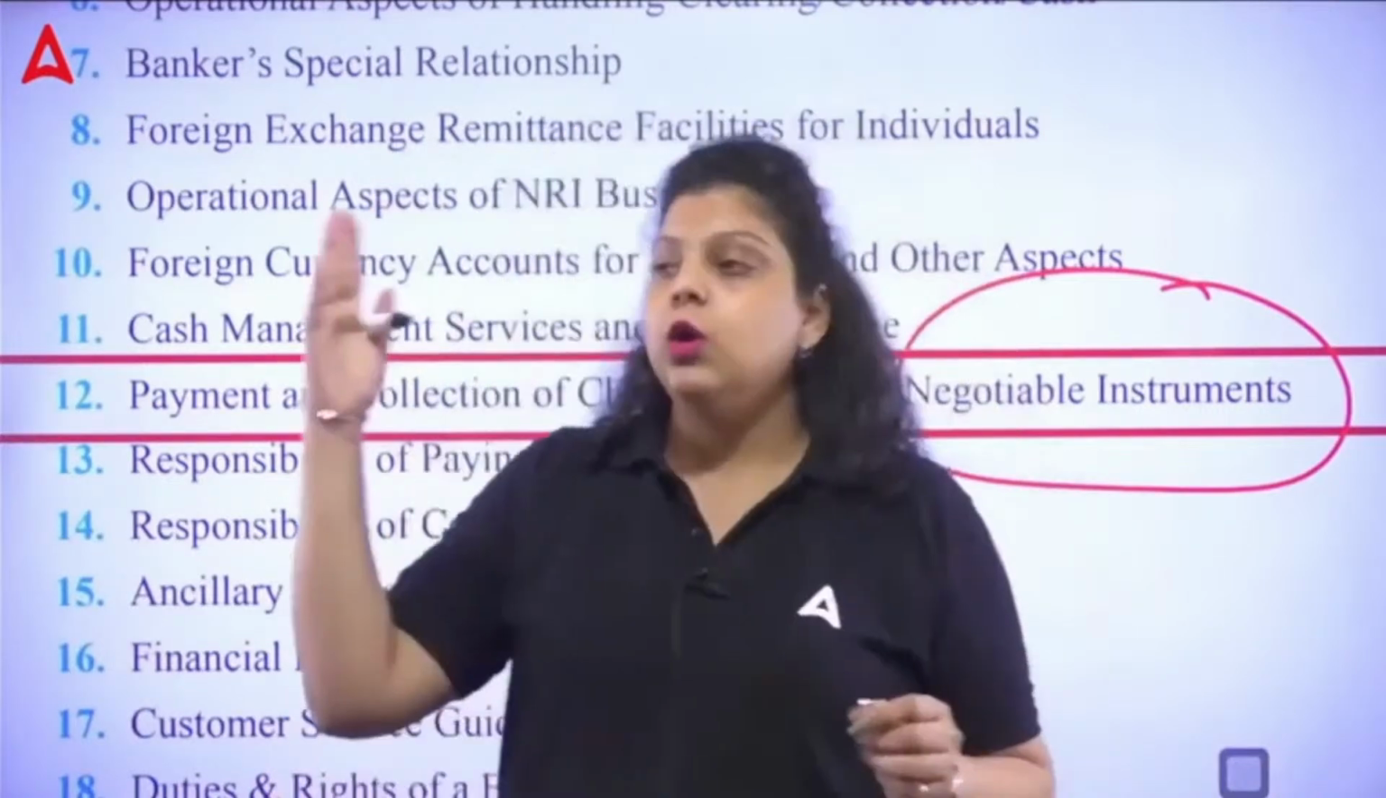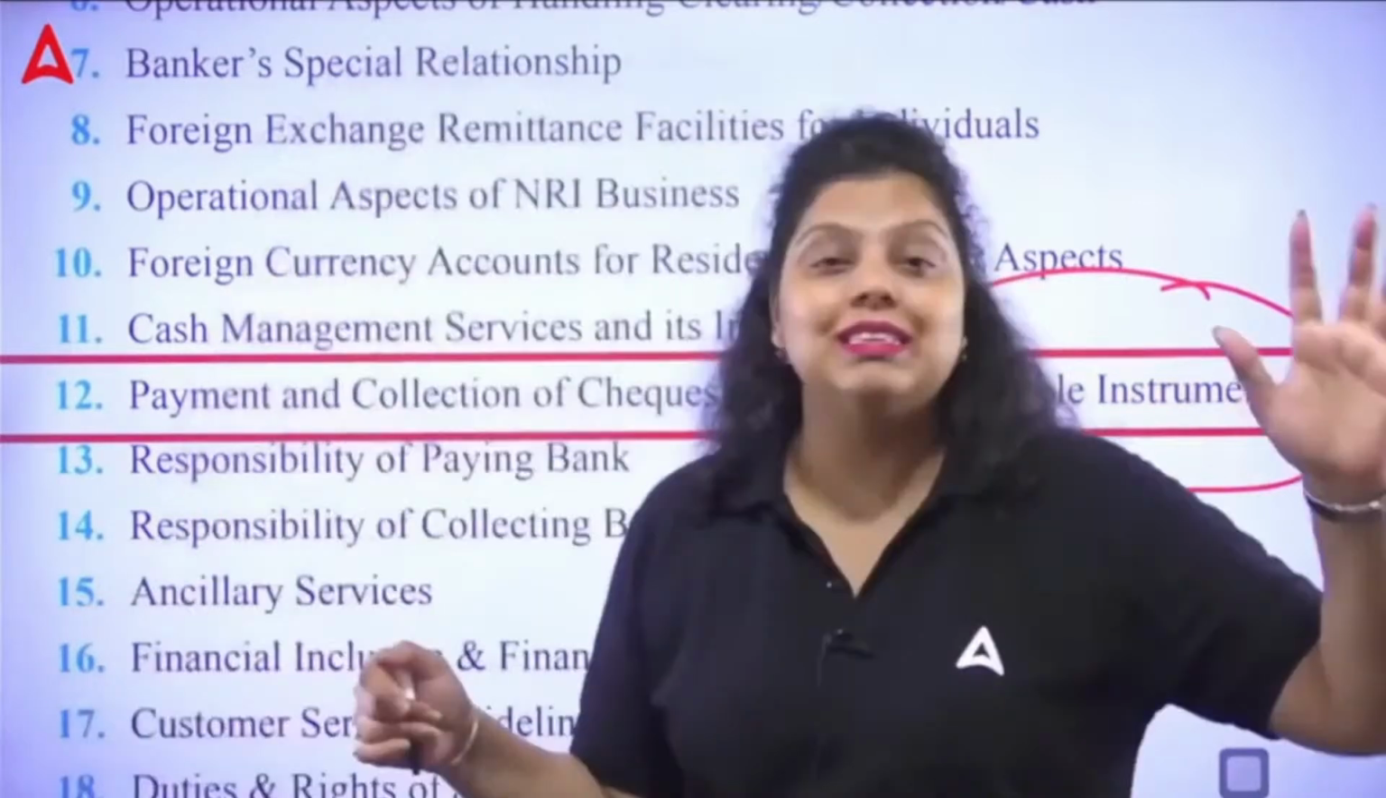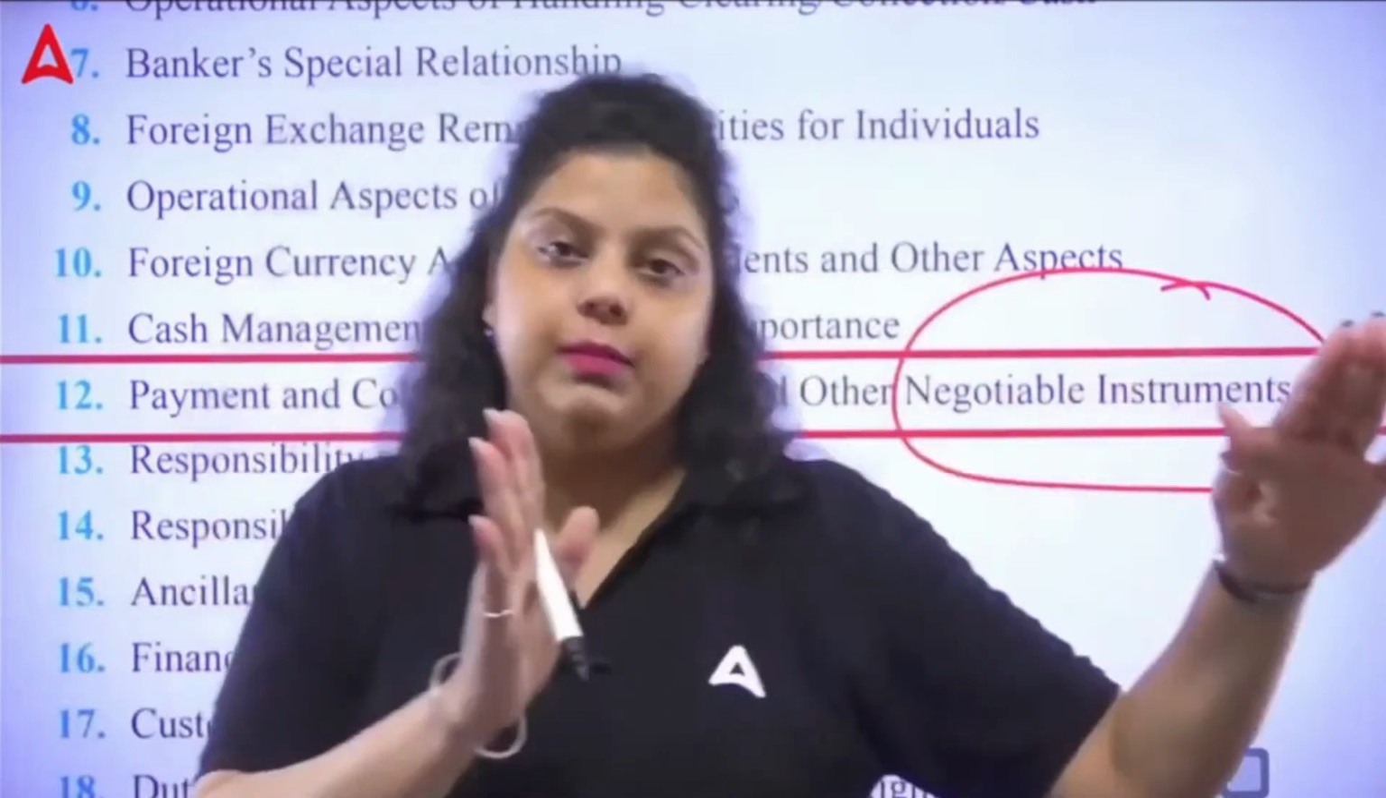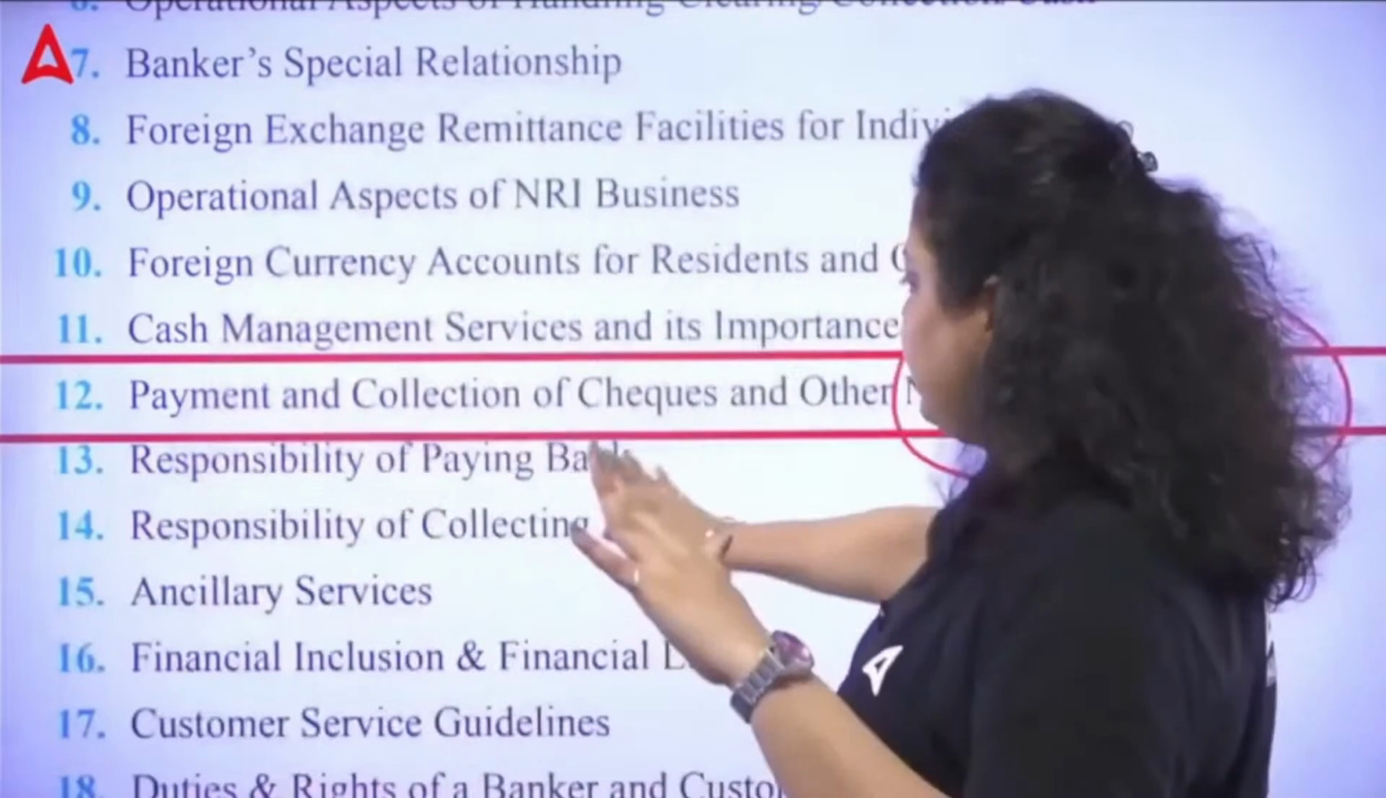is CTS, when the bank will be liable, when the bank will not be liable, in whose mistake the payment will be done or not, etc. Everything related to the check, promissory note, and bill of exchange will be covered here. So this is what the negotiable instrument is.